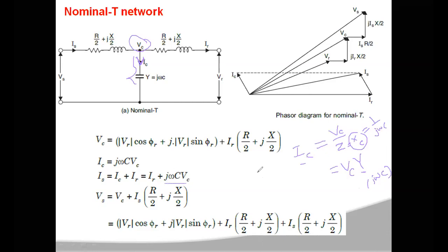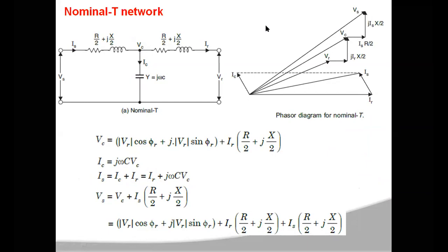Now if you apply KCL at this middle point, then the sending end current Is is equal to IC plus the receiving end current IR. In place of IC you substitute this value, j omega C into VC. Like this you can get the sending end current and sending end voltage. After getting the voltage and current equations, you can estimate the regulation and efficiency for this network.